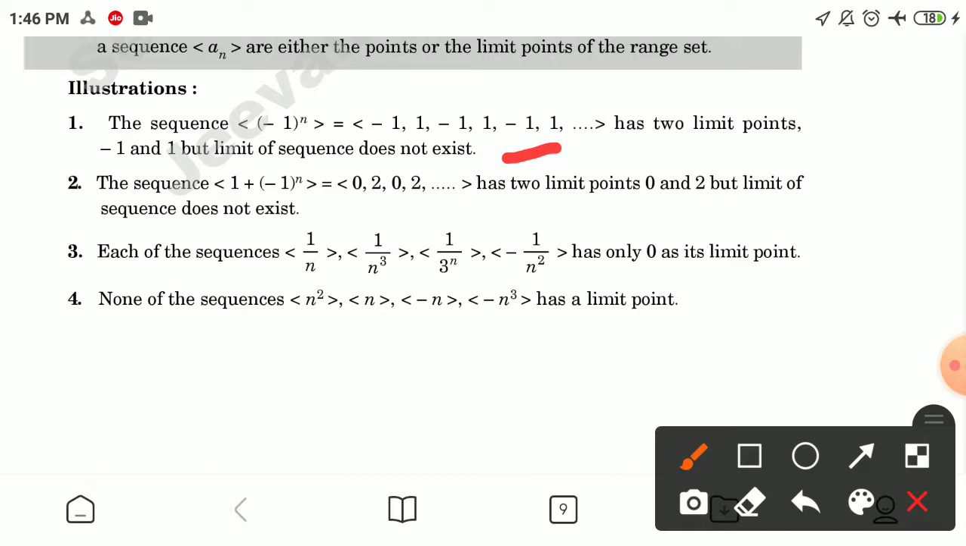The sequence 1 + (-1)^n = 0, 2, 0, 2 has two limit points 0 and 2, but the limit of the sequence does not exist. Each of the sequences 1/n, 1/n^3, 1/(3n) minus 1/n^2 has only 0 as its limit point. None of the sequences n^2, n, minus n^3 has a limit point.